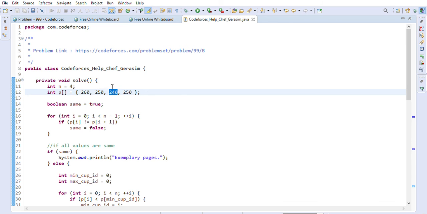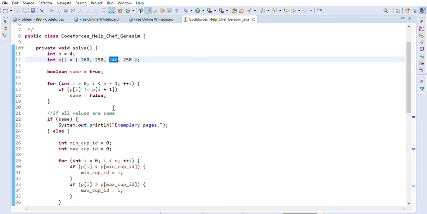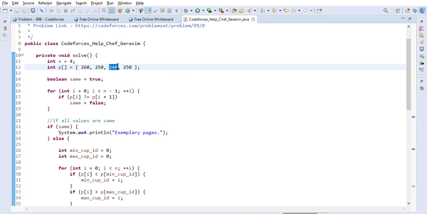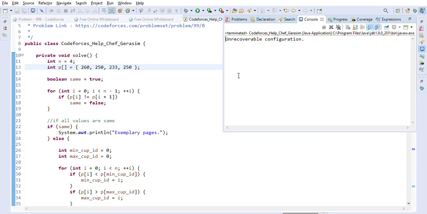So in that case we have to pour juice from maximum to minimum, so that everyone will have equal values basically. And if that is not possible in case of odd numbers, for example, if we change this to 239, let's say, or 233, then we will get invalid configuration because the difference is odd, right? So it is unrecoverable configuration.